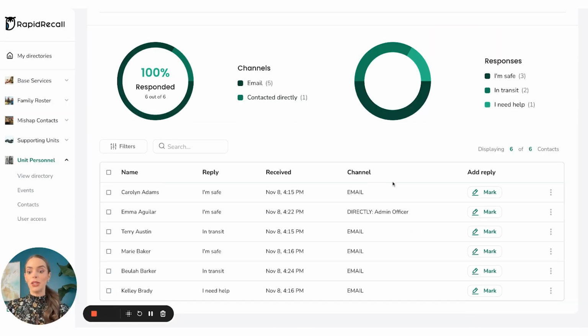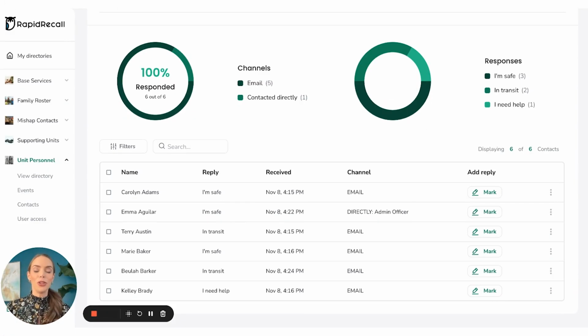So great news, Beulah has now responded in transit. So at this point, you can see up here in the dashboard that you have 100% response. This is so invaluable because you know that most of your team is safe, but you also know how to allocate limited resources to help those who need it the most at any given point.